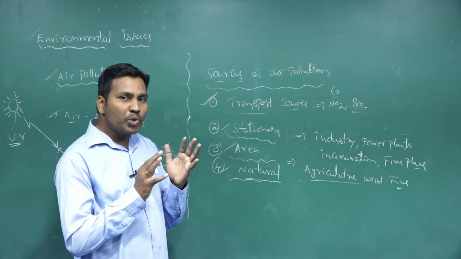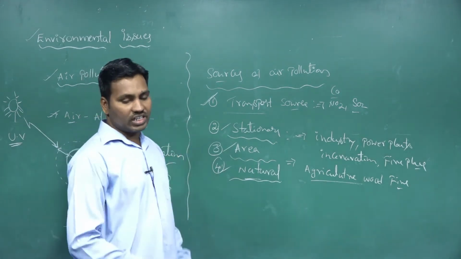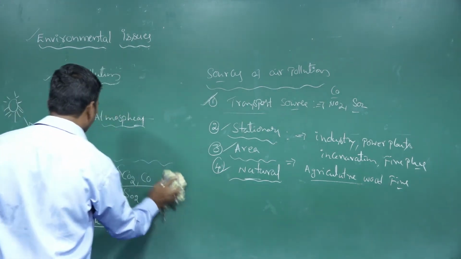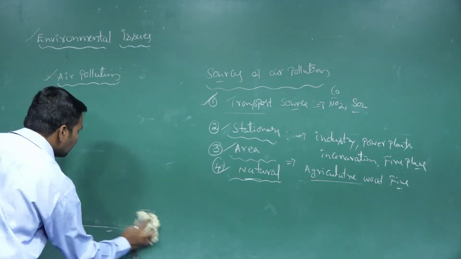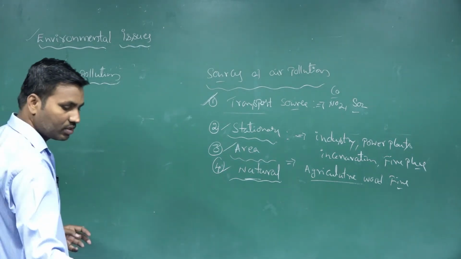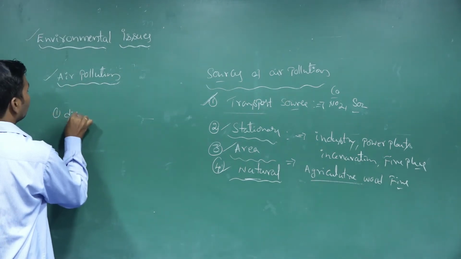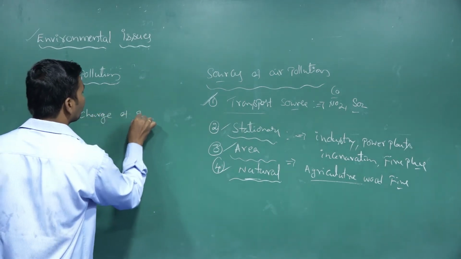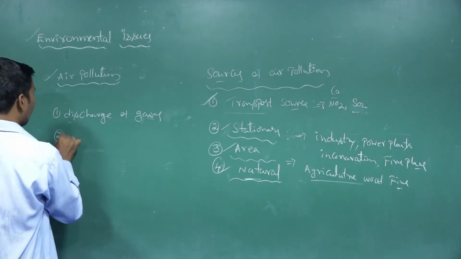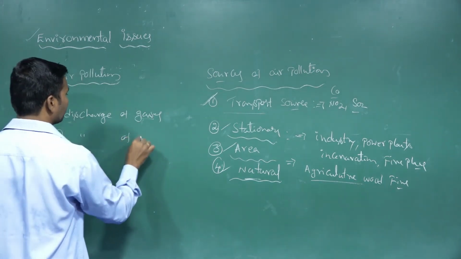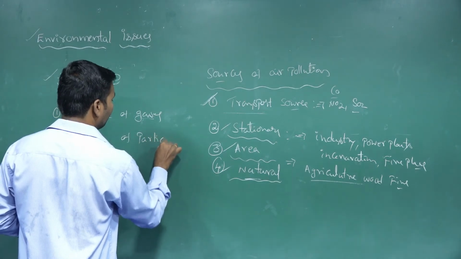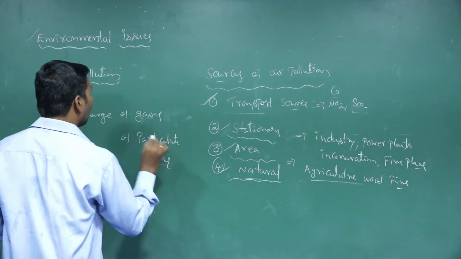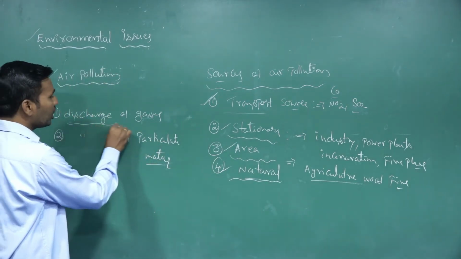Then how does air pollution occur? What are the causes here? Majorly, air pollution occurs in the atmosphere in two ways. One is the discharge of gases. The second one is the discharge of particulate matter. So the first one is the discharge of gases.